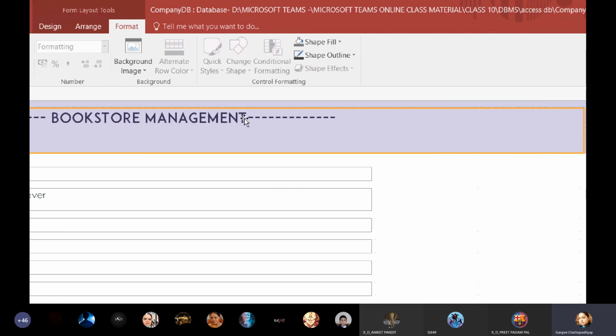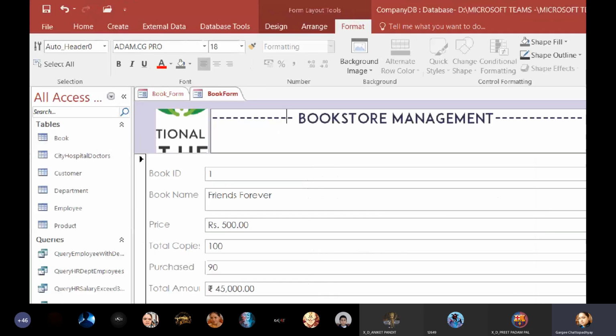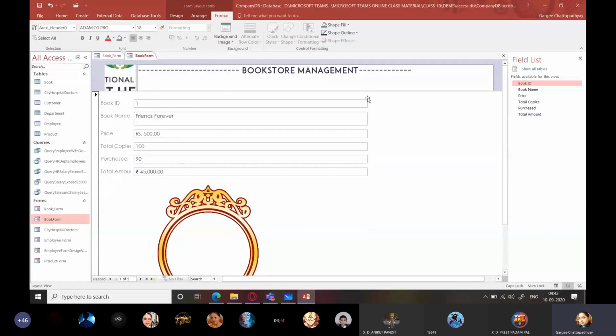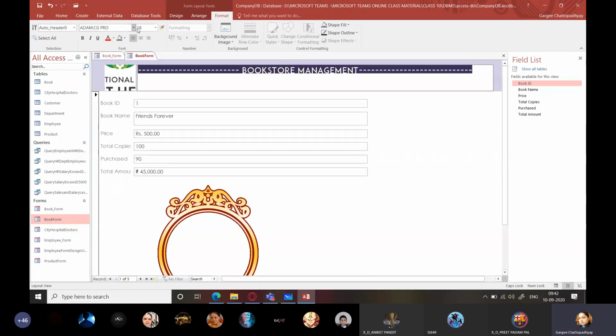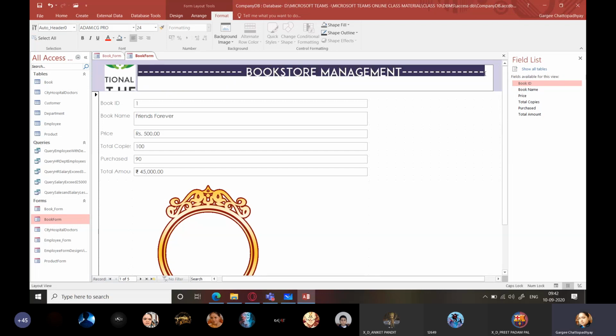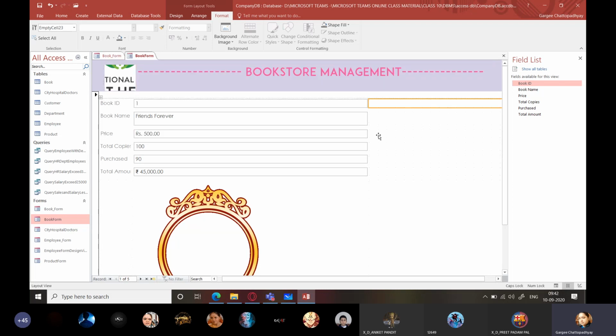So I'm going to increase it till here so that I can add a few more dashes. This is how it is, and I can also change its font. So you can see the font size. So this is the font size. I increase the font size, but now I'll have to reduce the number of dashes here. So this is how you can make slight adjustments in it. Okay, so this is what you can do, and you can also change its color using all the formatting options, such as I can change the color to this. So this is how it will appear. Bookstore management. You can give an underline to it.